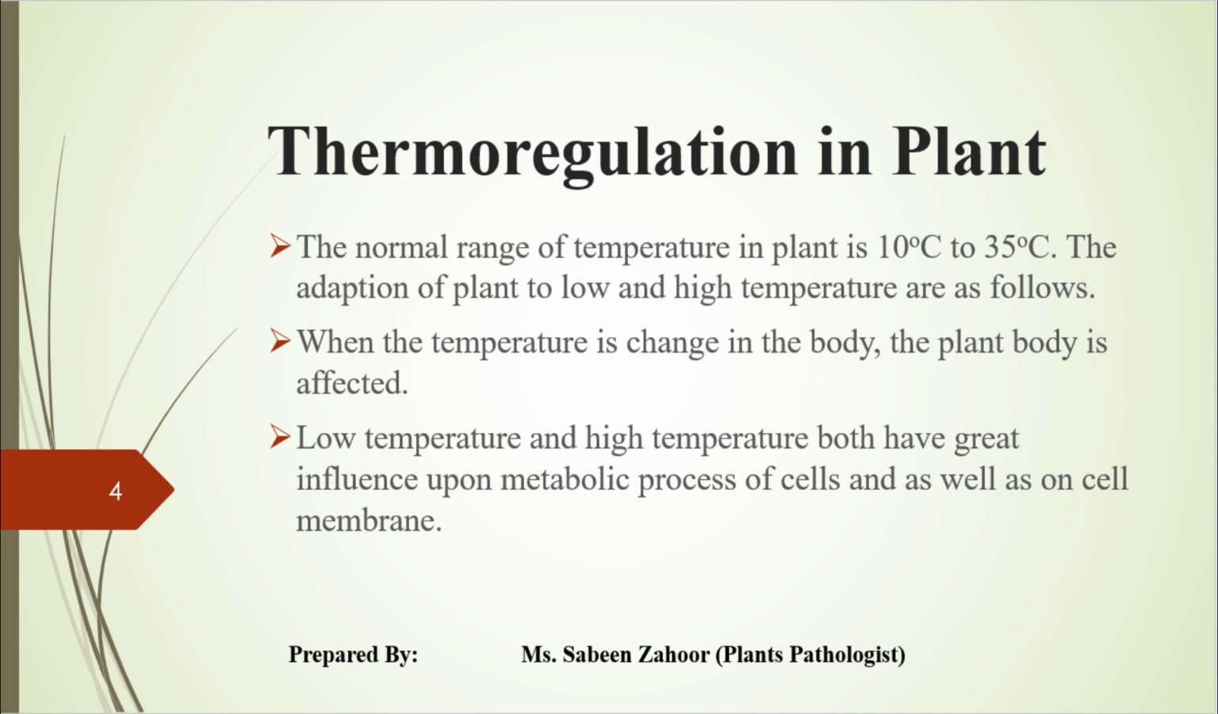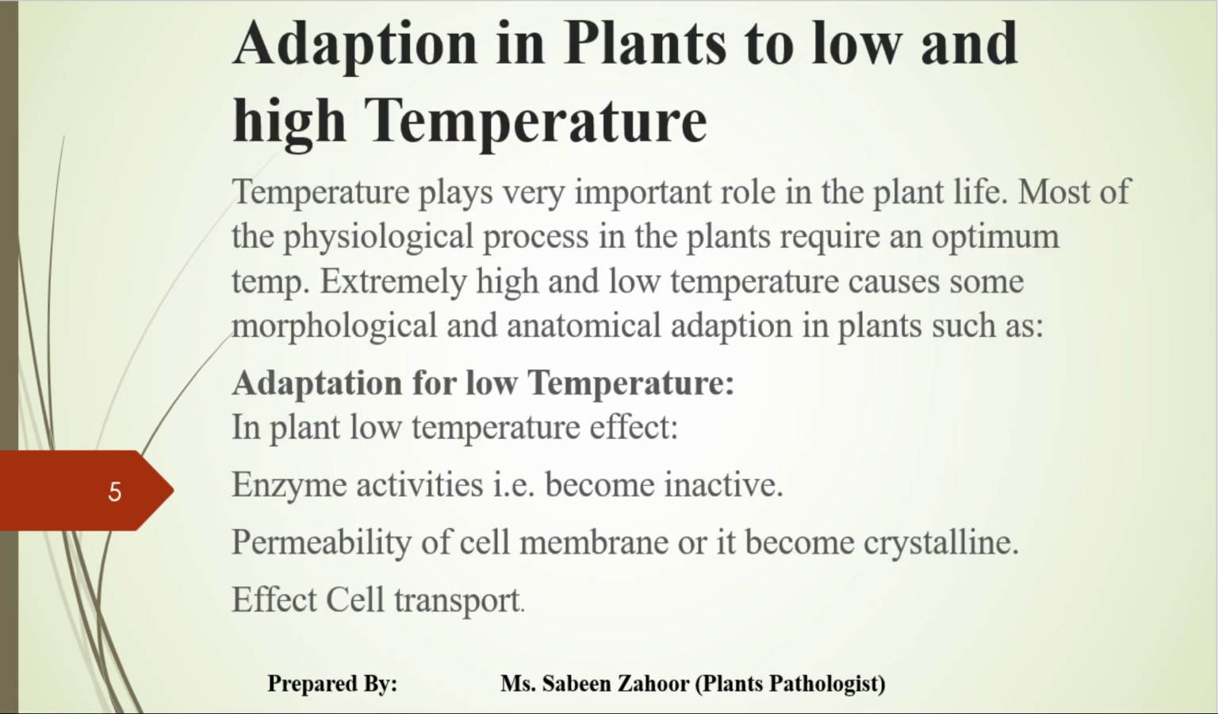When the temperature changes, the plant body is affected. Low temperature and high temperature both have a great influence upon the metabolic processes of the cells as well as on the cell membrane. When the temperature is very low, below 10 degrees centigrade, adaptation in plants to low and high temperature.